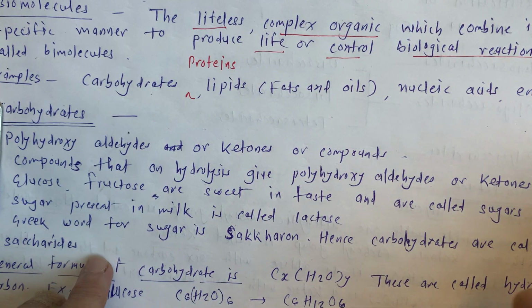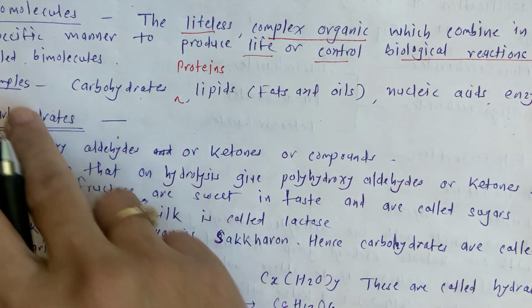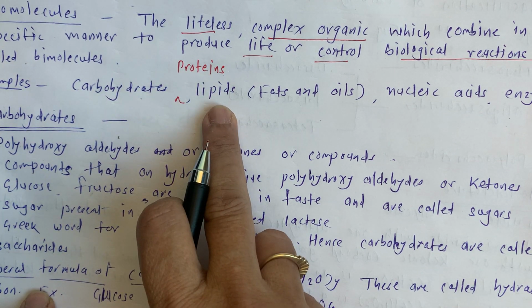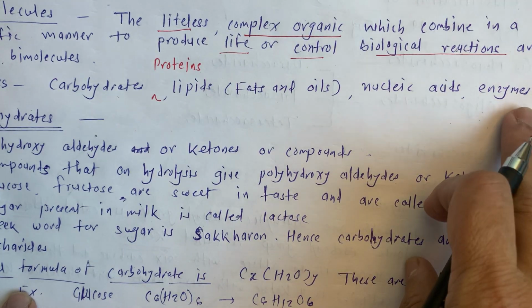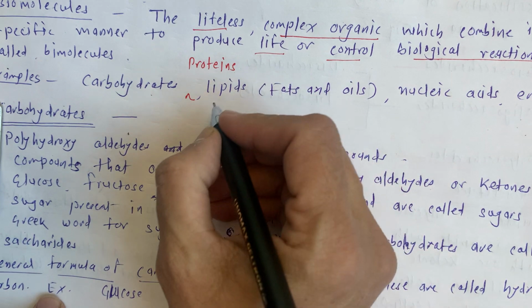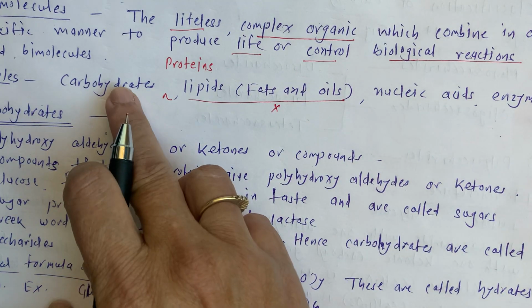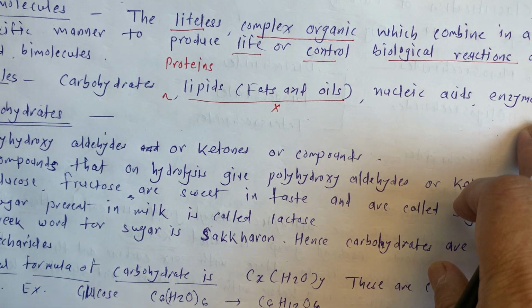We know it very well. Those who have studied biology have studied all these things for a long time. So these are carbohydrates, proteins, lipids. In lipids there are fats and oils, then nucleic acids and enzymes. Okay. From these, we are not going to study lipids, fats and oils in the 12th standard. Only we are going to study carbohydrates, proteins, nucleic acids and enzymes.